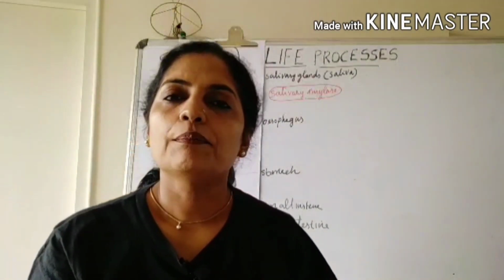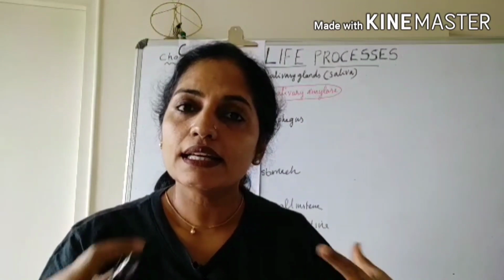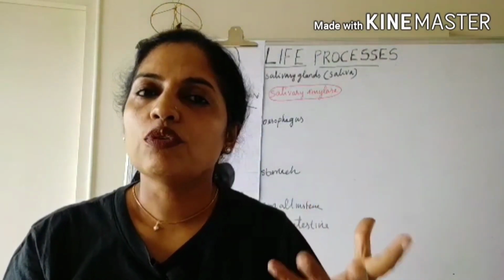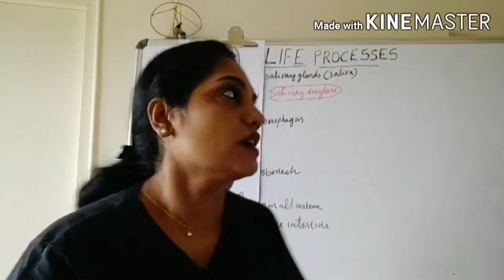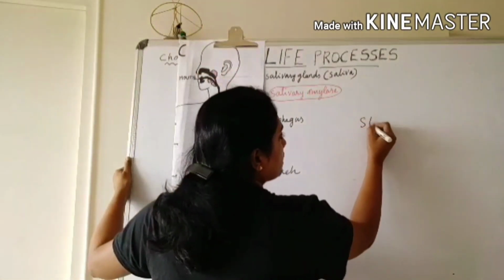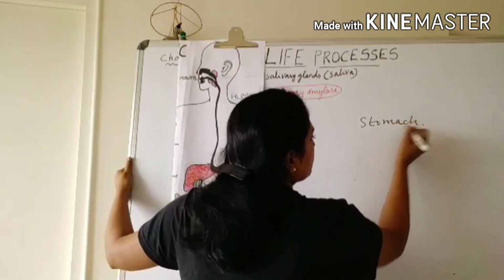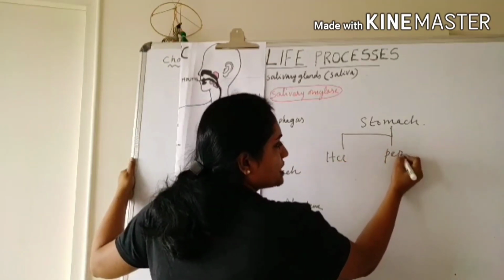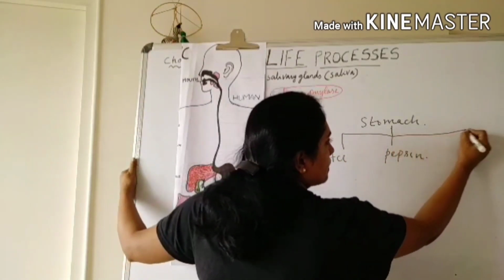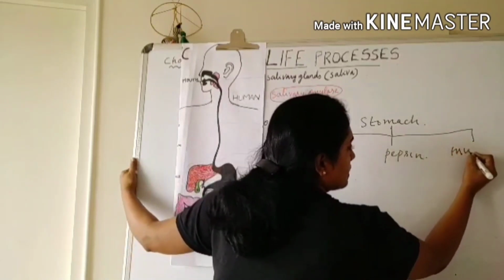The stomach contains many gastric glands in the inner lining of the stomach. These gastric glands produce hydrochloric acid, pepsin and mucus. There are separate gastric glands for the secretion of hydrochloric acid, pepsin and mucus. So in the stomach, the gastric glands secrete HCl, pepsin and mucus.